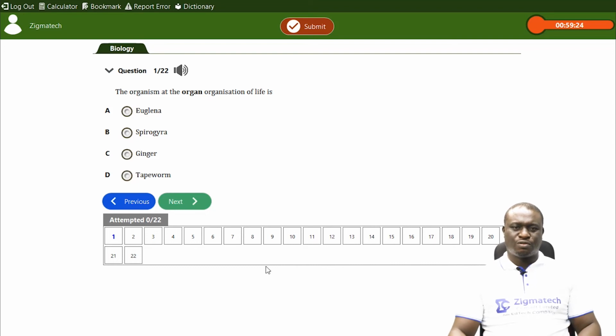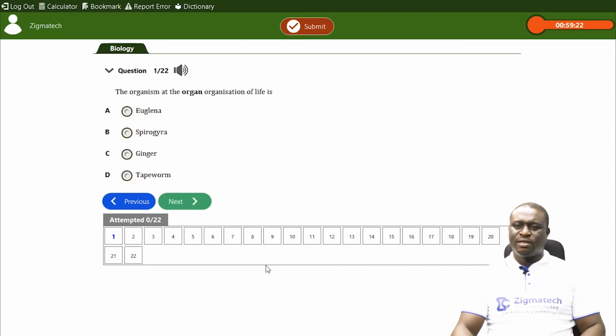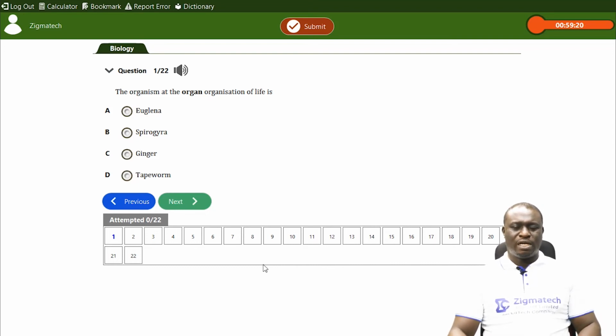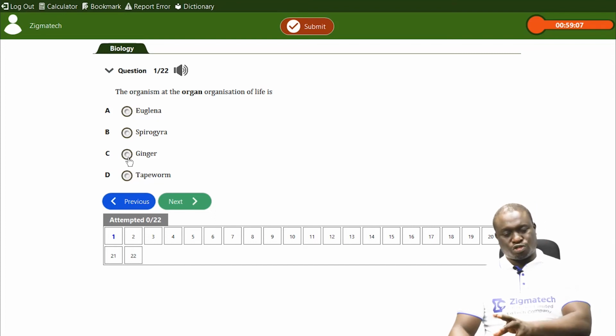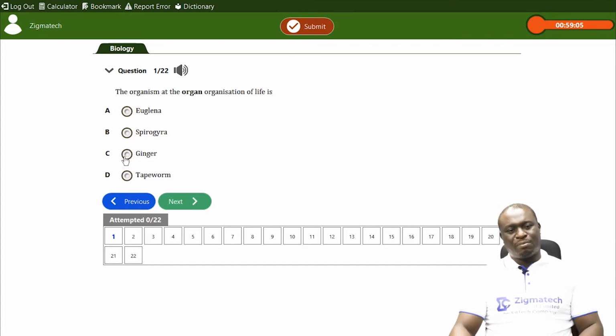It's not even a tissue. Okay? And then D, we have tapeworm. Tapeworm is not an organ. Just the same way I told you that the onion bulb is an organ, ginger is also an organ. It's part of the roots of a plant. And the roots of a plant, remember we said that it is an organ. So it is that.